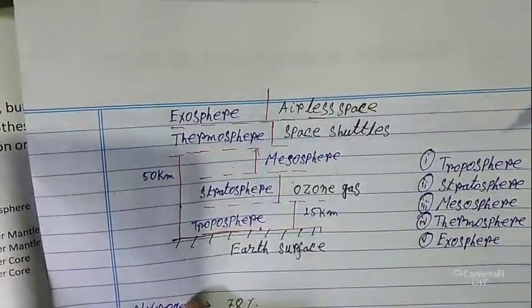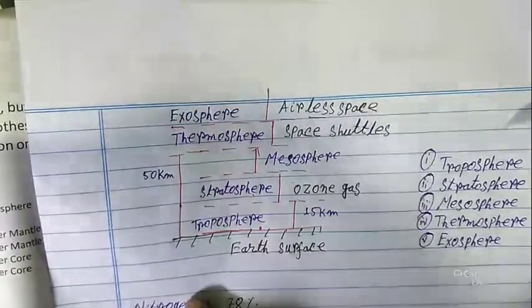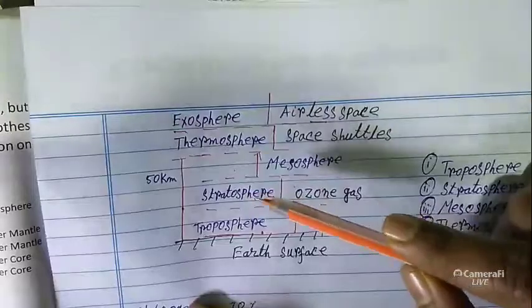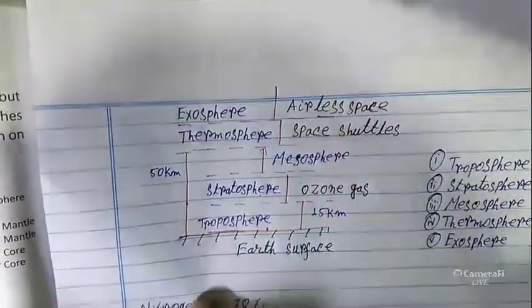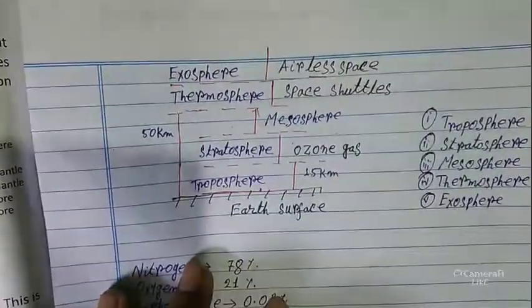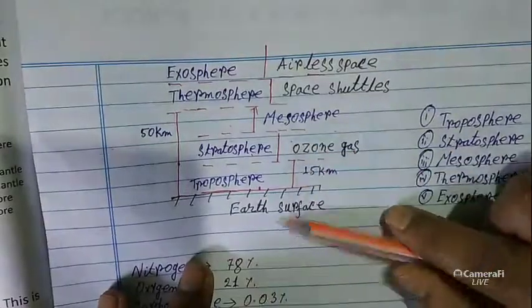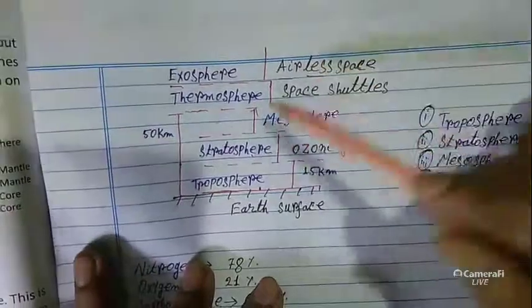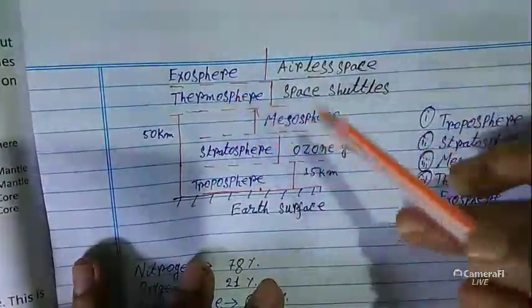Thus, we are safe from the impact on Earth. Such meteoroids that burn up in the atmosphere and are not able to reach the Earth's surface are called meteors.